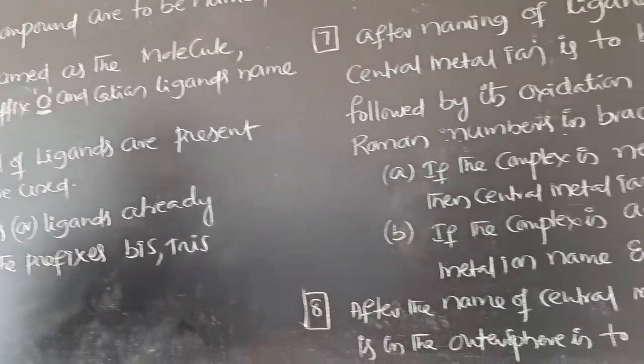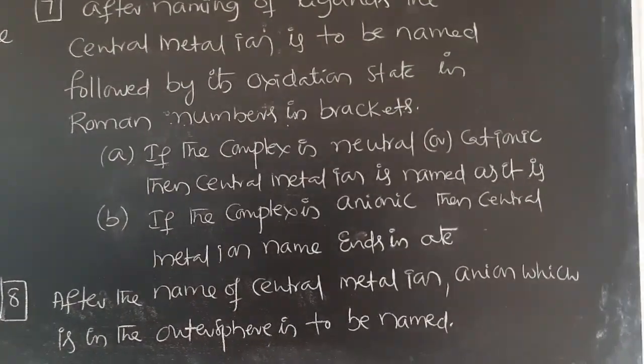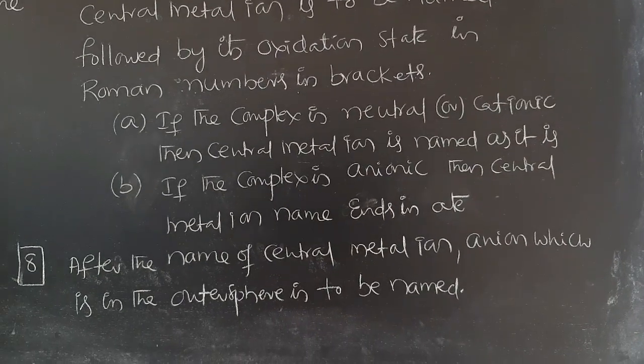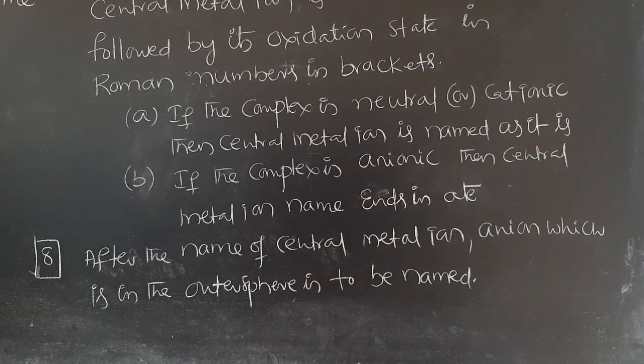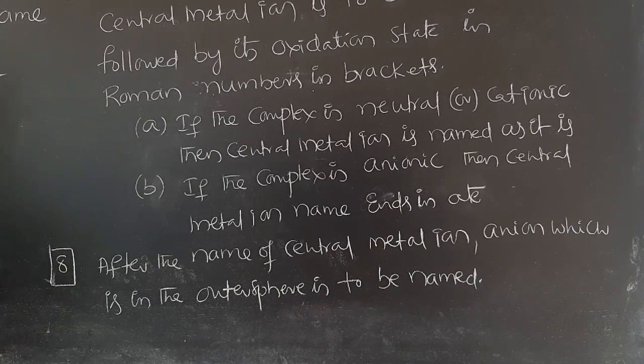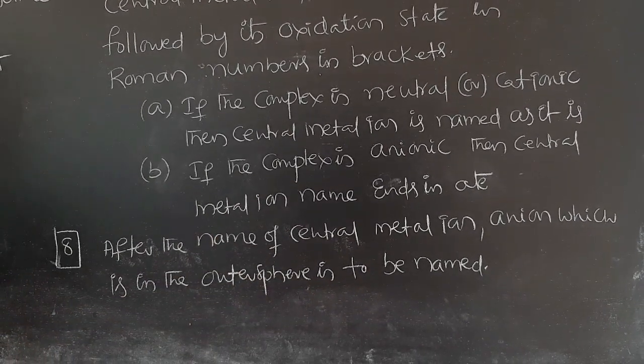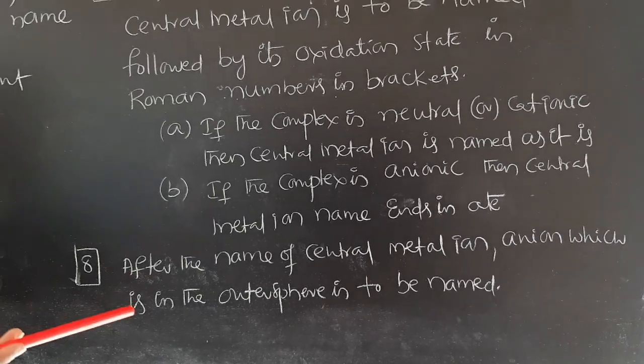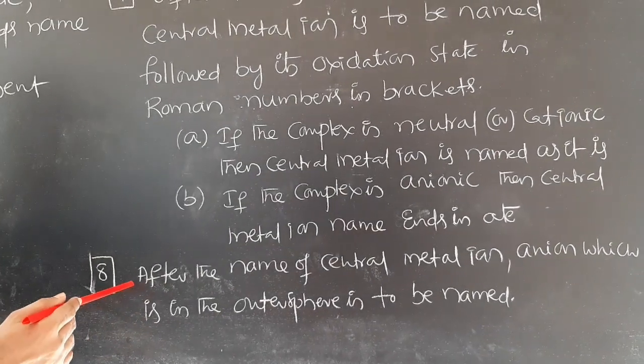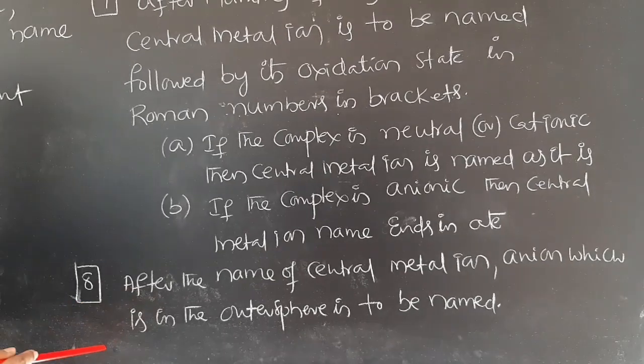And the eighth one is after the name of the central metal ion. So the central metal ion is named, and next the anion which is in the outer sphere is to be named. Outer sphere means outside the square bracket. If any anion is present, that is named next according to the eighth rule.